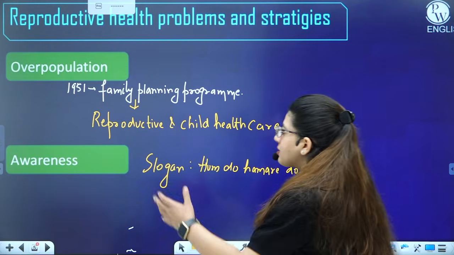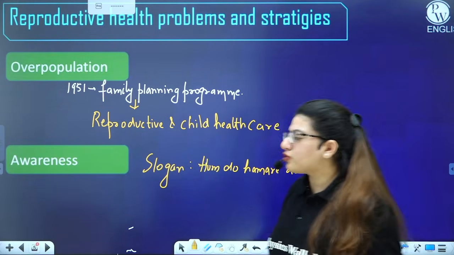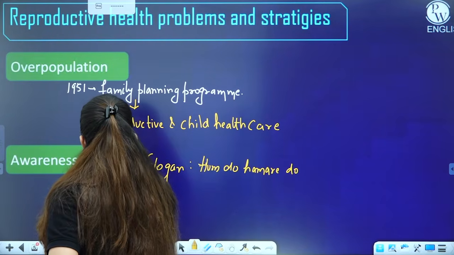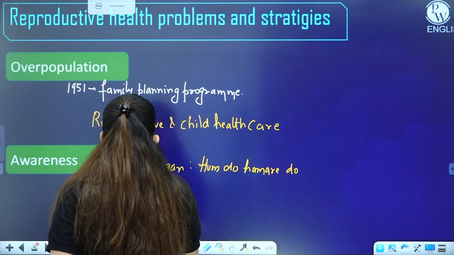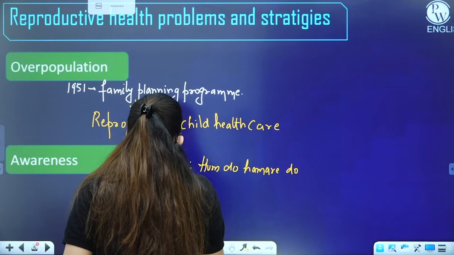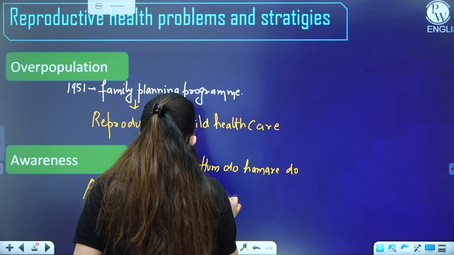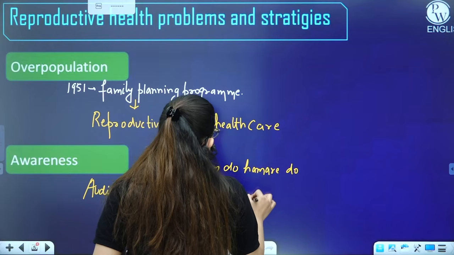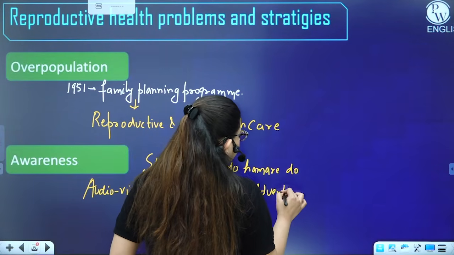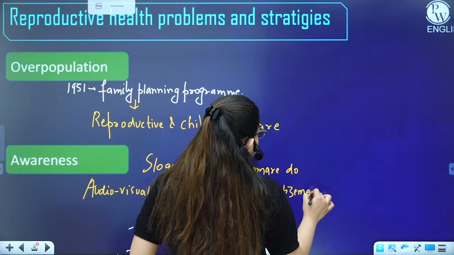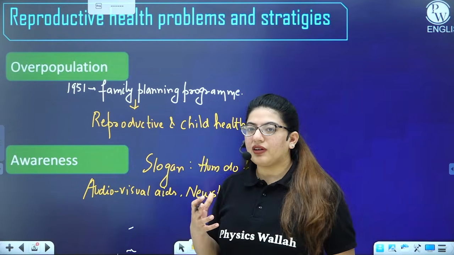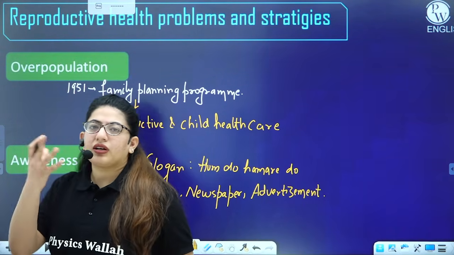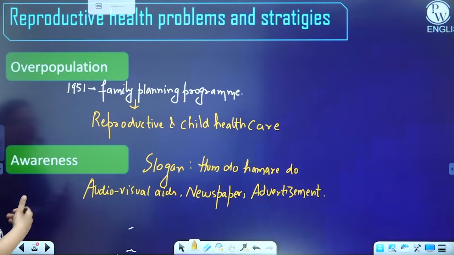This is how they are spreading awareness by audio visual aids like television, YouTube, newspapers, or by simply advertising in hospitals. Even at your level, students can also spread awareness by nukkad natak and something like that. So these are the problems and strategies.